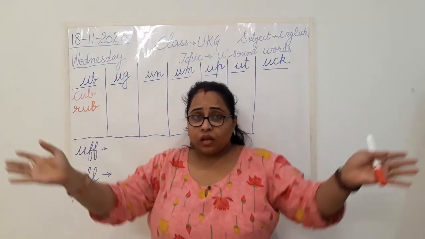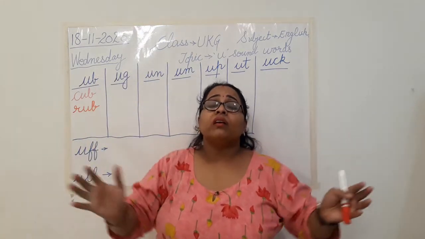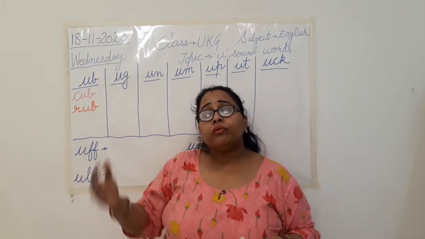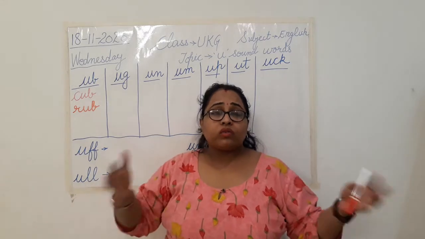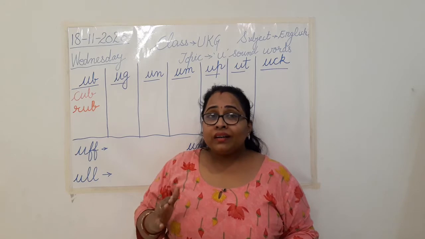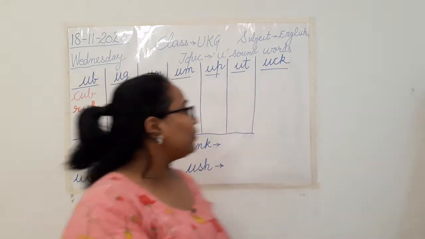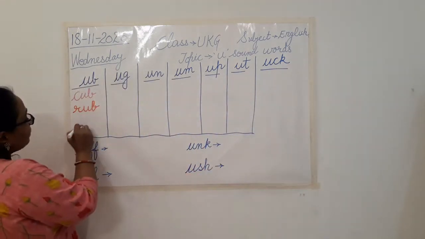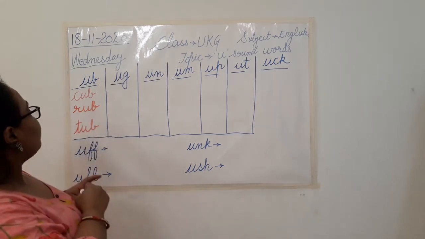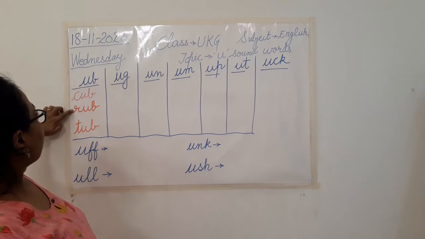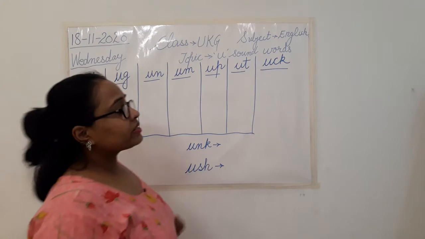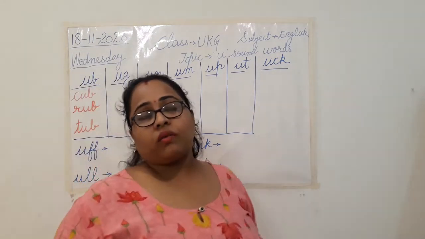Some big vessel, a pot-like vessel which we have in our washrooms or you can say bathrooms, and we fill water in it or we use it for washing big clothes like bed sheets, carpets and all. What do we call that? Tub. Very good. So we call it a tub. So now the 3 ub sound words that we have learned are cub, rub, tub. Understood? Now moving to the next sound we have is ug sound.